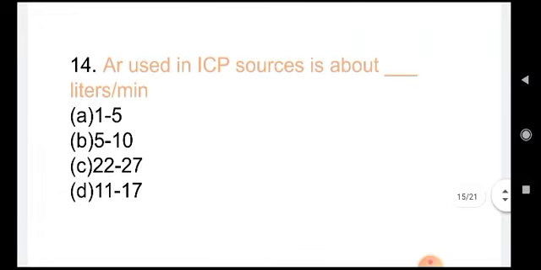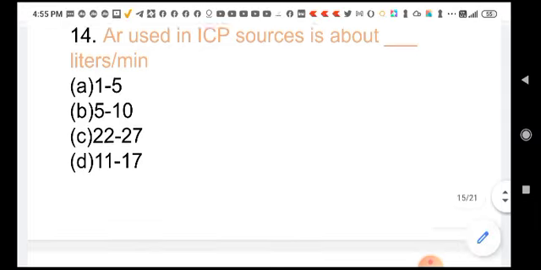Argon used in ICP source is about dash liters per minute. In ICP source, argon gas is used, but the consumption is very high. Is it of 1 to 5 liters? Is it of 5 to 10, 20 to 27, or 11 to 17 liters per minute? The correct answer is 11 to 17 liters per minute of argon is required.